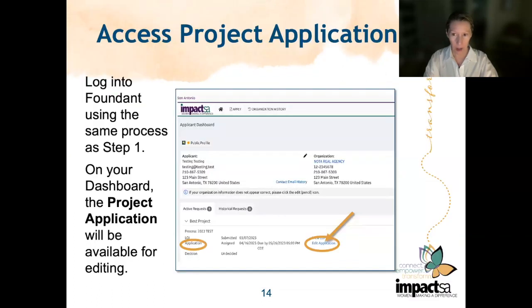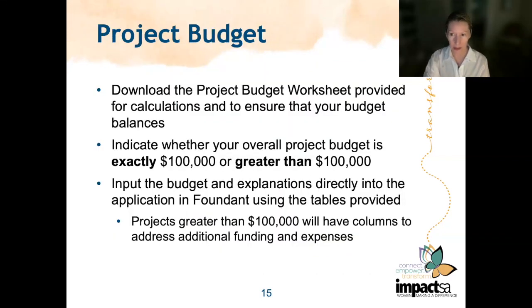Just as in step 1, you'll log onto Foundant. The project application has already been assigned to you. You'll access it from your dashboard and begin editing. We've provided worksheets to assist you in preparing the required information for your budget. There are 2 versions of the worksheet, one for projects with a budget of exactly $100,000 and one for projects with overall budgets of more than $100,000.